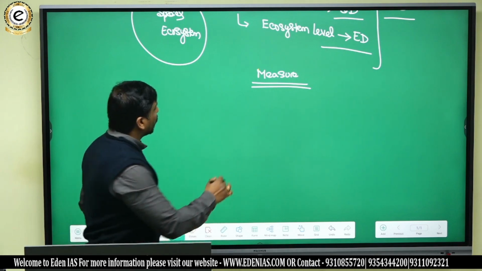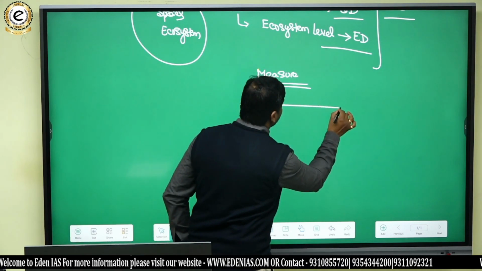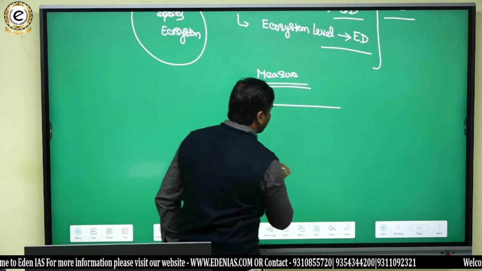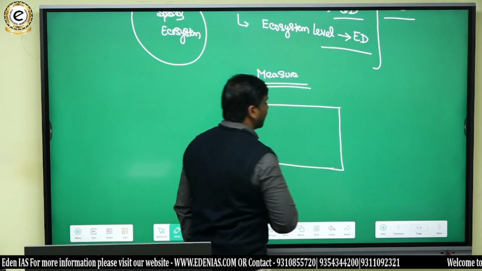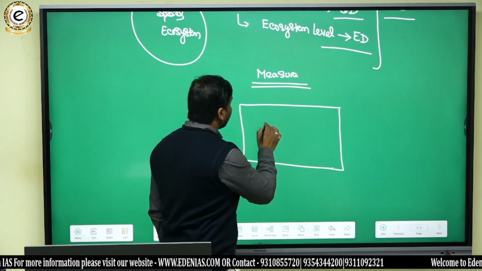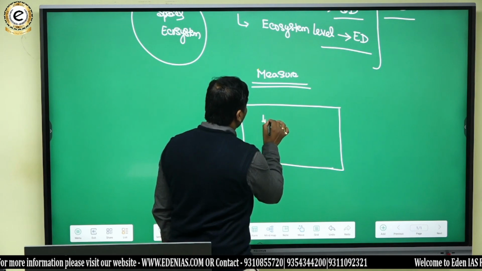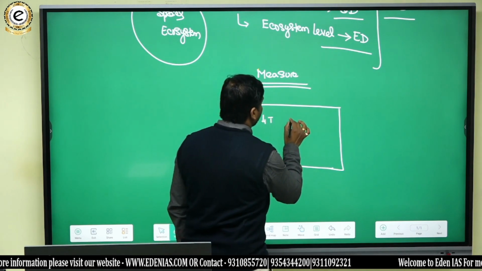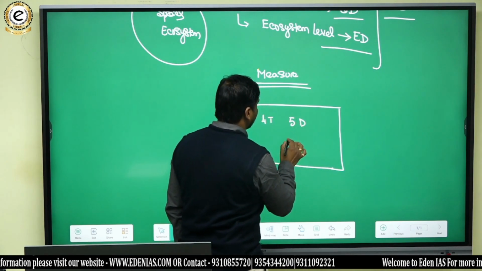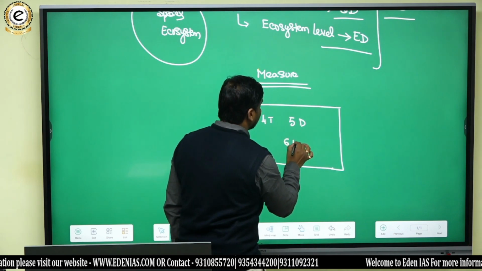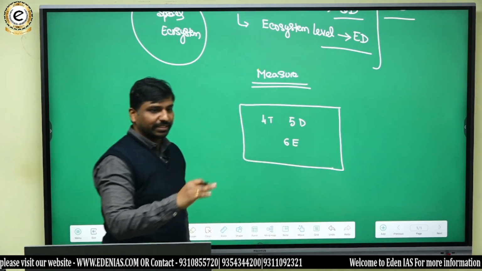Okay, so for example, take a region as a forest, and in this let us say 4 tigers are there, 5 deers are there, and 6 elephants are there. Simply anything roughly.